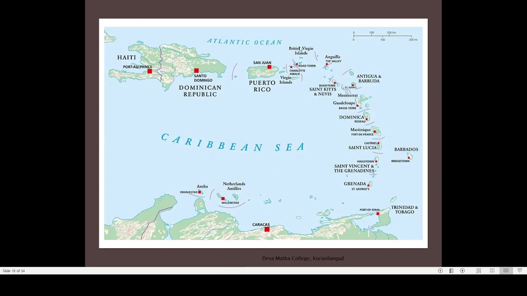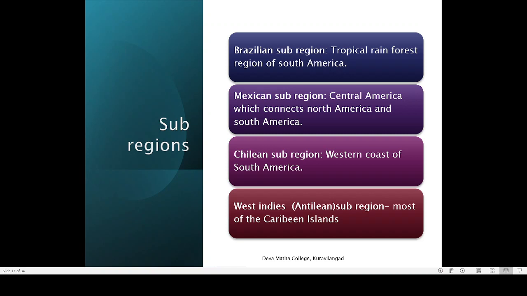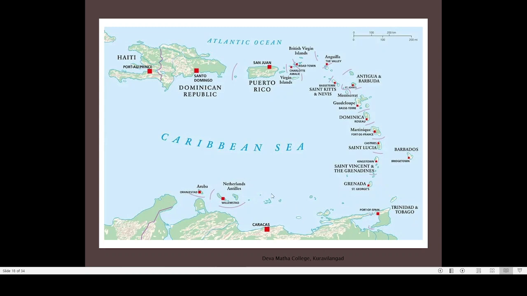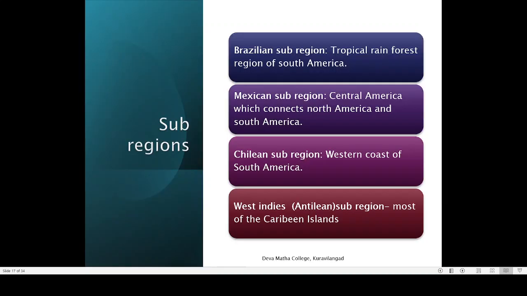So all these are also coming under a separate subregion because their climate, their physical features, the rainfall pattern, temperature, animal life, plant life are all very much different from most of the other regions. It is also known as the Andean subregion because here you can find the Antilles. Antilles is also a small island here. That is why it is also known by the name Andean subregion, also known as the West Indies subregion. That is a more popular name. So these are the different types of subregions that we are finding in the case of South America. Remember, there are 4 subregions: Brazilian, Mexican, Chilean, and West Indies.